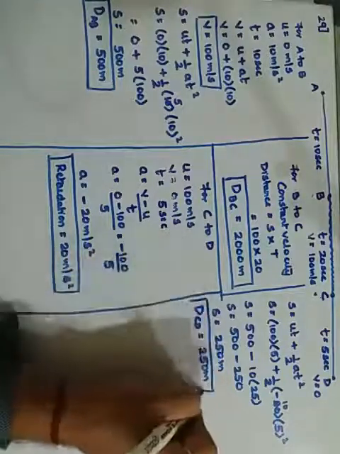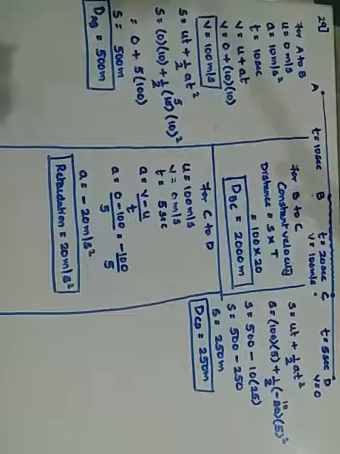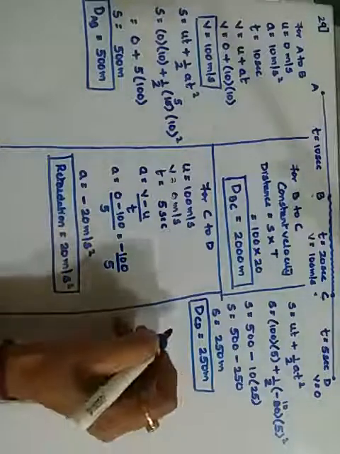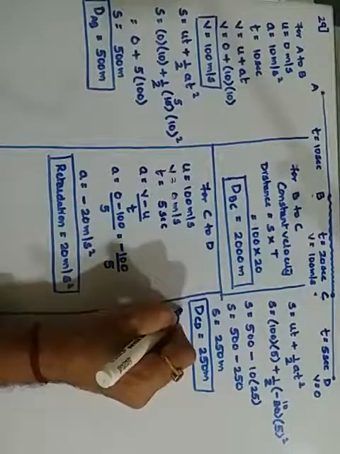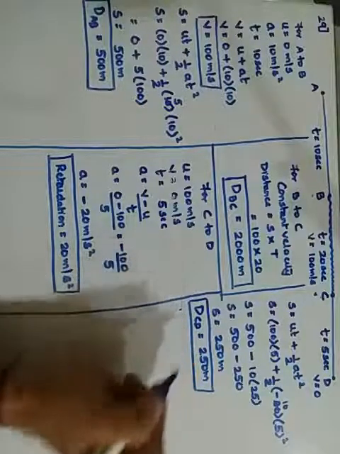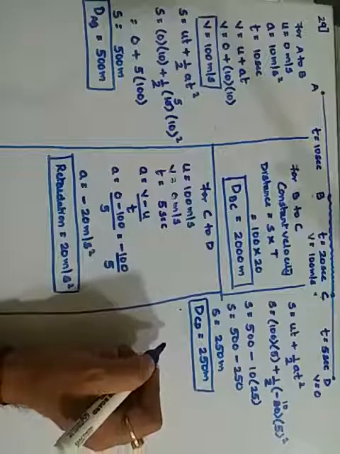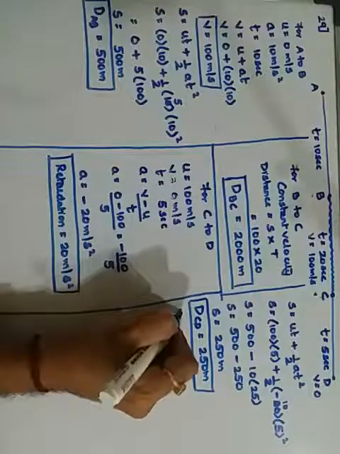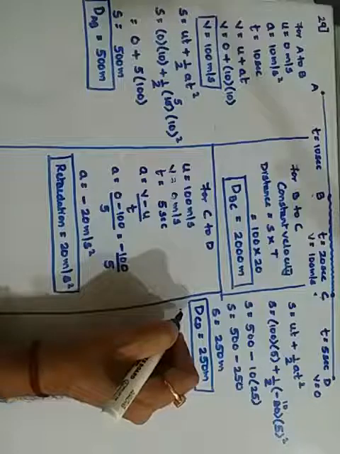Sequence-wise, in the problem we wanted the acceleration. How much acceleration did we get?